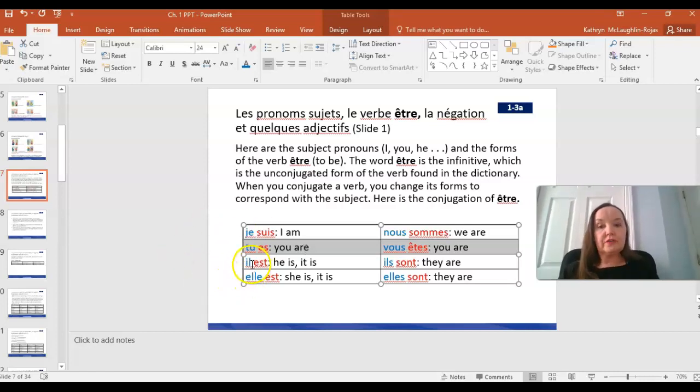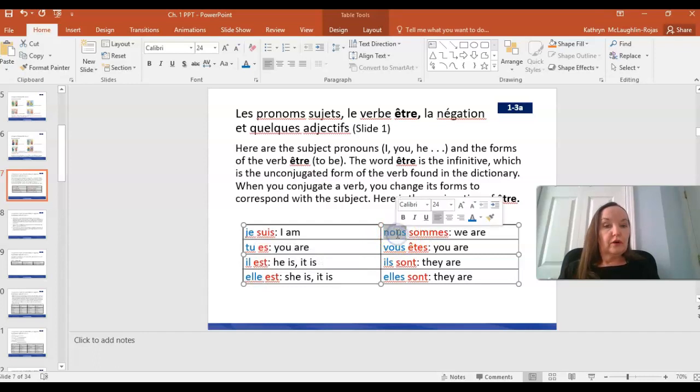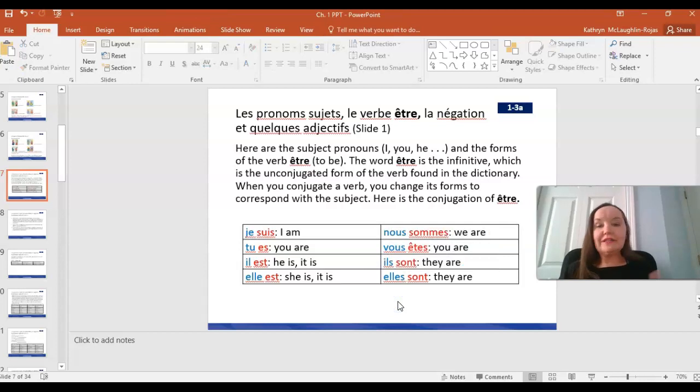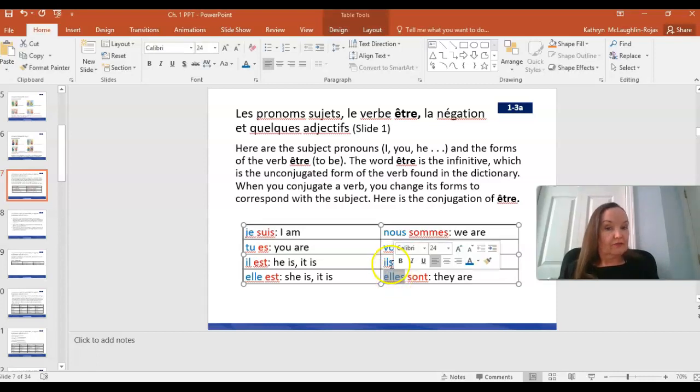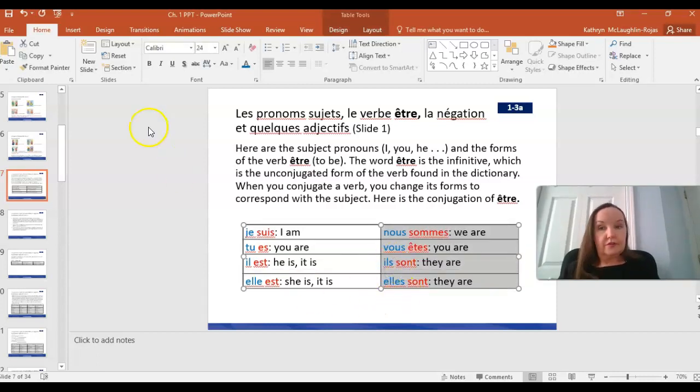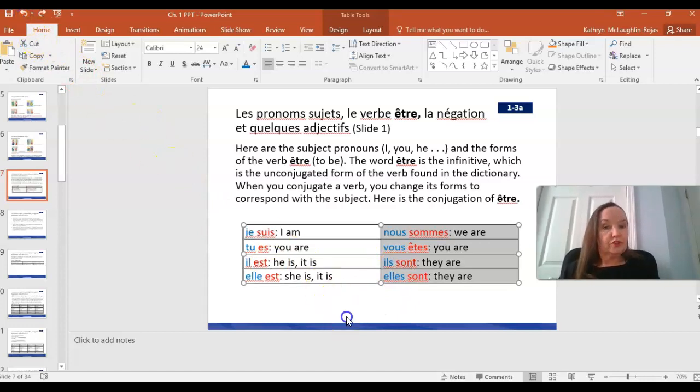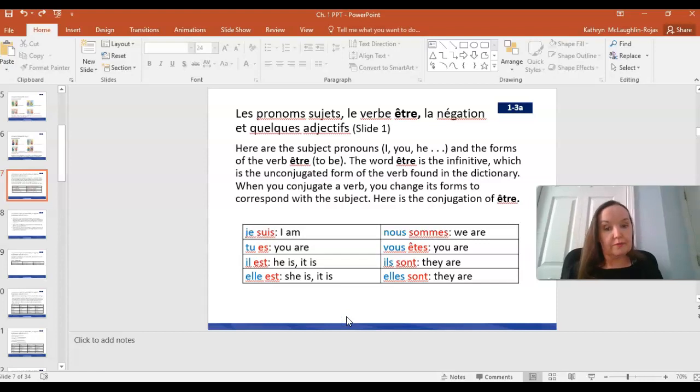Okay, you also notice the subject pronouns il for he, elle for she, nous for we, and then ils, elles in the plural sound exactly the same as il, elle in the singular. Ils, elles in the plural for they, masculine or feminine, they. Il is masculine, elle is feminine. The S's are not pronounced, but you do need to use the S on the end when you're spelling these pronouns because it matters when you start to use them with verbs. Okay, so that gives you an overview of all of the subject pronouns.